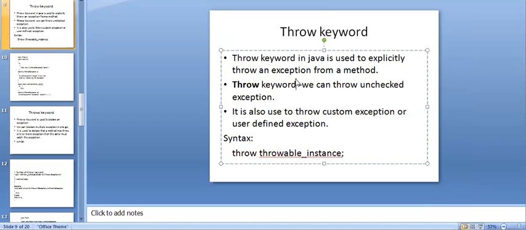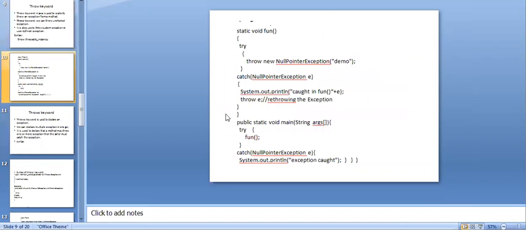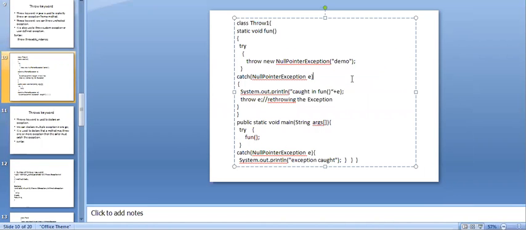If you want to throw an exception from a method explicitly, then use the throw keyword. The throw keyword can throw unchecked exceptions, that is runtime exceptions. It can also be used to throw user-defined or custom exceptions. The syntax is throw, throwable instance. So this is the simple example I have given here.